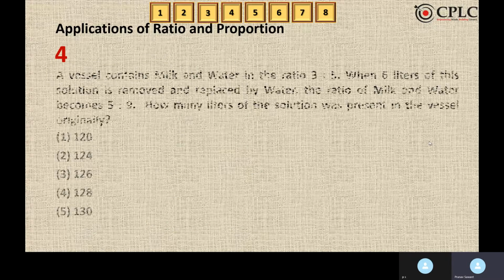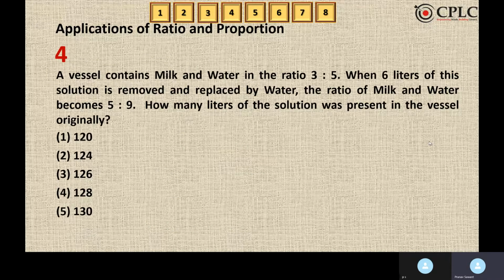Moving to the next question. A vessel contains milk and water in the ratio 3:5. When 6 liters of this solution is removed and replaced by water, the ratio of milk and water becomes 5:9. How many liters of the solution was present in the vessel originally?